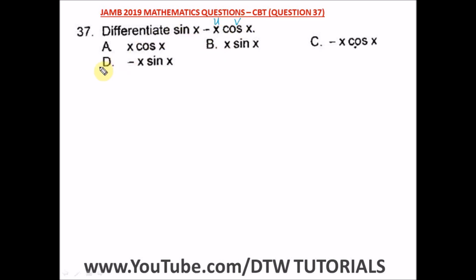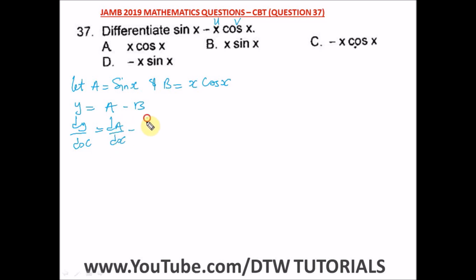So let's say let A be equal to sin x, and B be equal to x cos x. So our y is equal to A minus B. Then our dy/dx will be equal to dA/dx minus dB/dx.